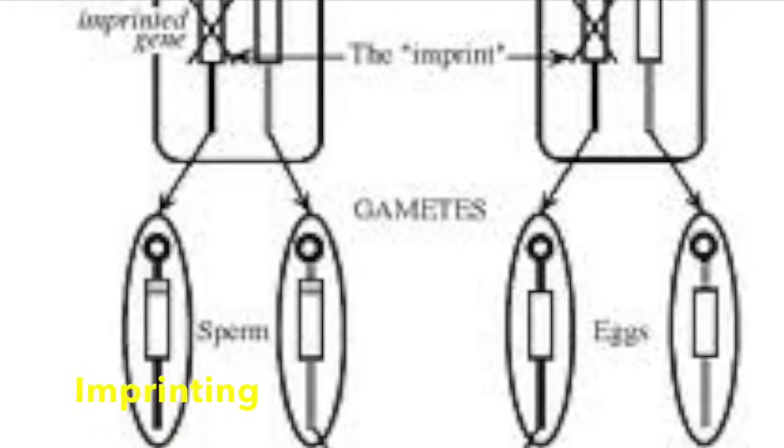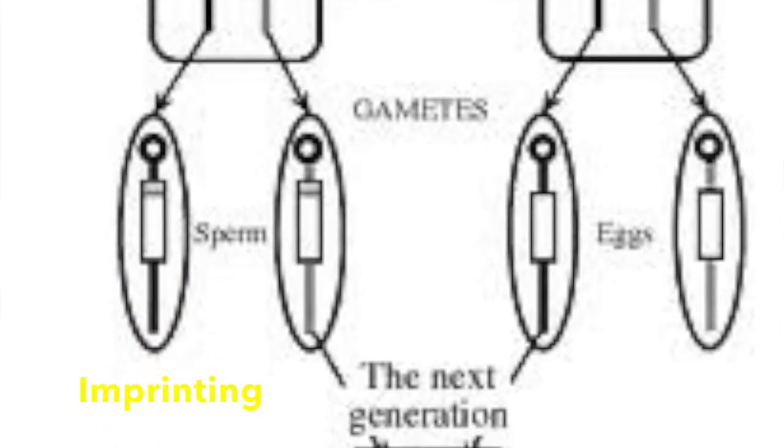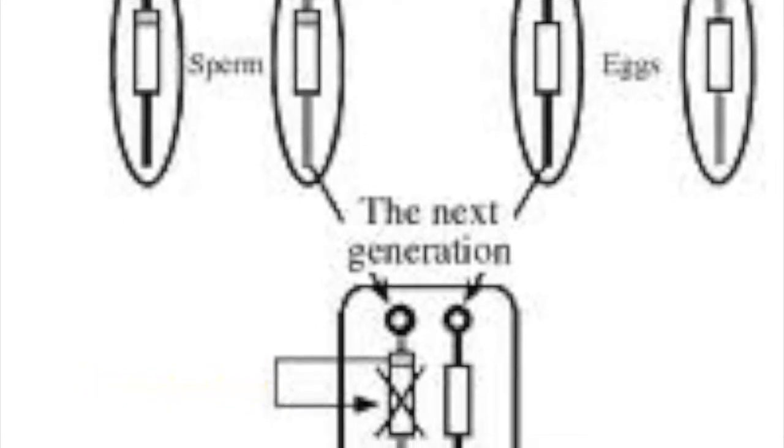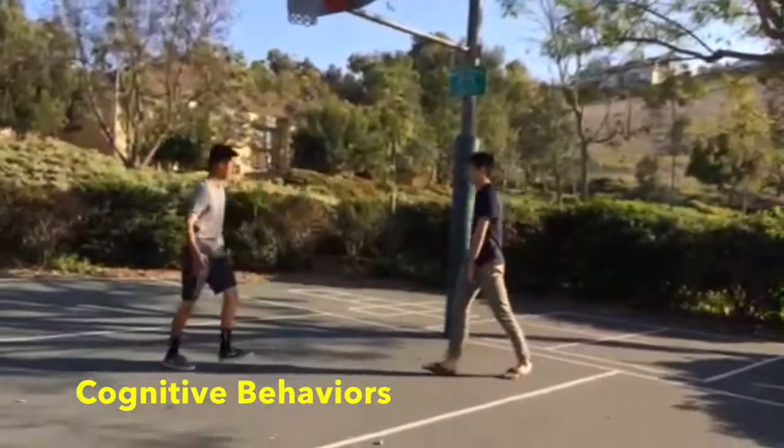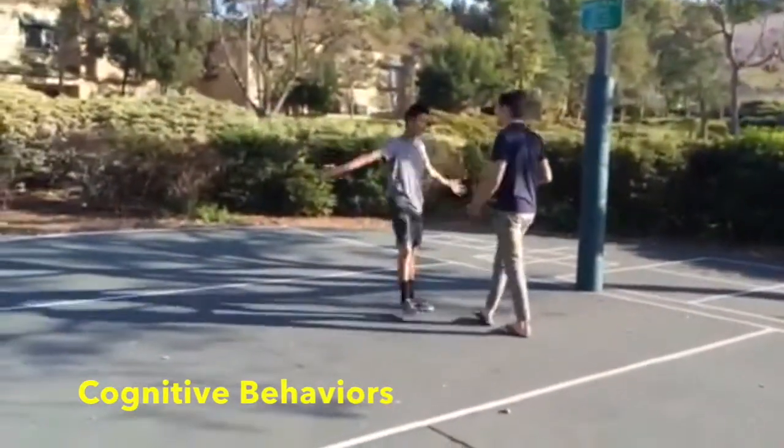Imprinting is learning that can only occur within a specific time period in an animal's life, and it is permanent. Thinking, reasoning, and processing information to understand complex concepts and solve problems are cognitive behaviors.